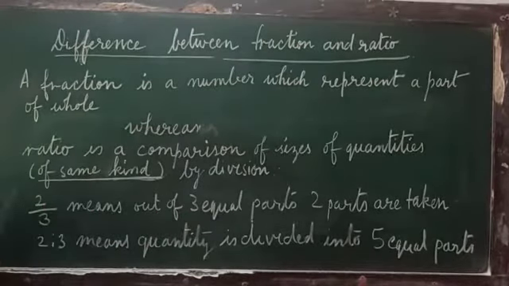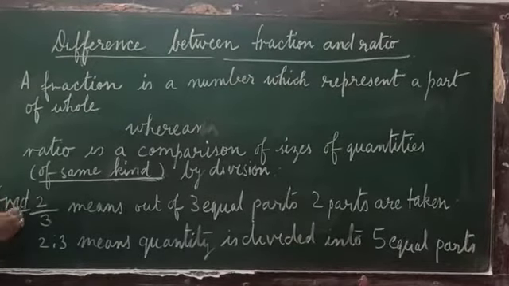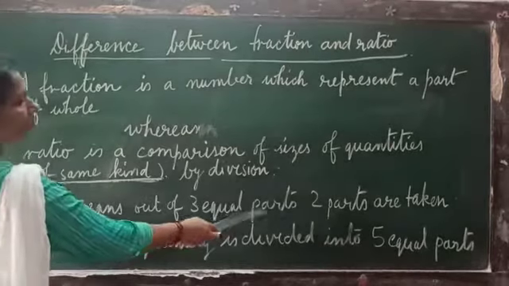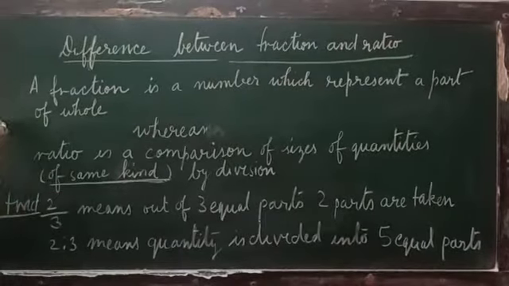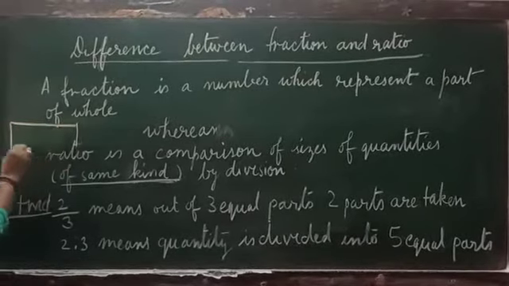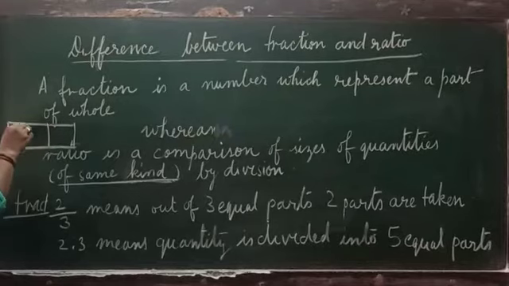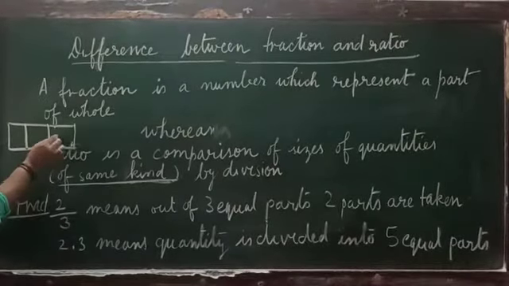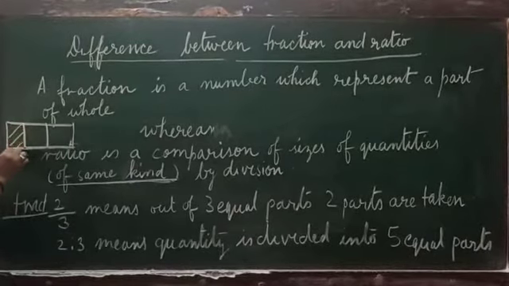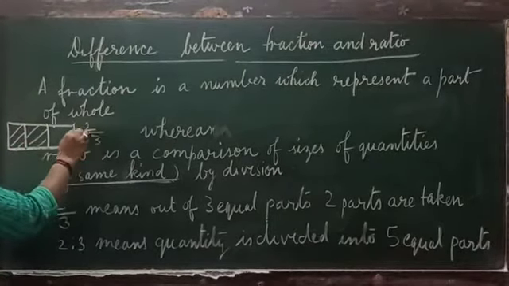Now 2 upon 3, this is a fraction. It means 3 equal parts and 2 parts are taken. Suppose you want to represent this diagrammatically, this rectangle has been equally divided into 3 parts. Now 2 out of 3 parts. Out of these 3, 2, as we have learned in our junior classes. This is 2 upon 3.